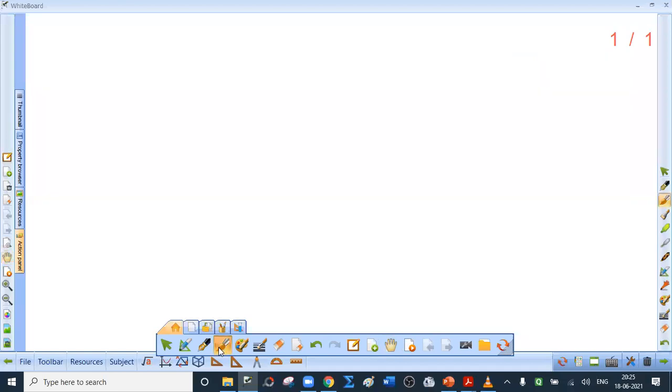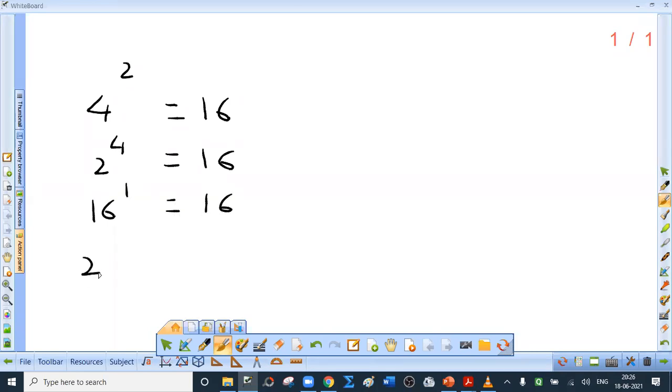Now the base of logarithm plays an important role. Means what? See, what is 4 squared? 16, right? What is 2 raised to 4? 16. What is 16 raised to 1? 16. What is the square root of 256? By square root we mean positive square root. 16.